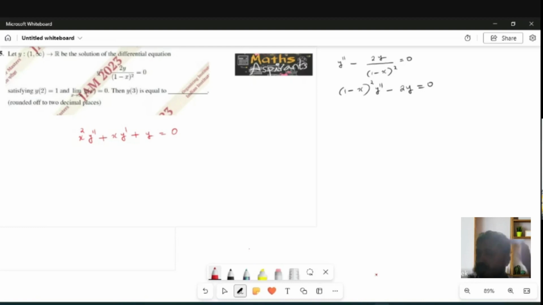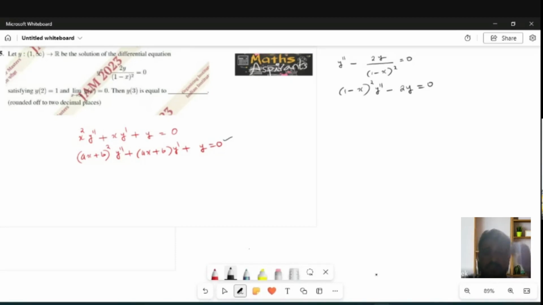But it is transformed, some more, like this: (ax plus b) whole square y double dash plus (ax plus b) y dash plus y equal to 0. Of course, it's a Cauchy-Euler equation only, but we can reduce such a type of Cauchy-Euler differential equation to the general Cauchy-Euler differential equation.